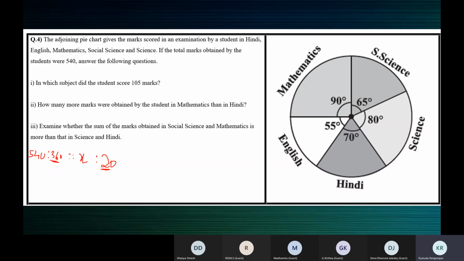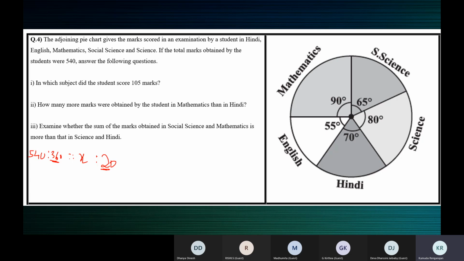Third one, examine whether the sum of the marks obtained in social science and maths is more than that of science and Hindi. Social science and maths. How much in social science and maths together? 90 and 65, 155. Science and Hindi, 150. So in social science and maths, it's 155. Science and Hindi, it is 150. So yes, it is more.